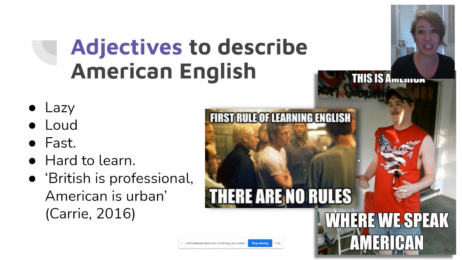Well, people from other languages have said that Americans talk really loud and too fast, and that our version of English is lazy. And those who have had to learn English as a second language say that American English is really hard to learn. Research has also found that people perceive American English as really urban, while British English is professional. This came from a study that found that English learners in Spain elevate British English as being the higher status English, associated with professionals and successful people. And American English was the lower status of the two, though they felt the American accent was more socially acceptable, socially attractive.